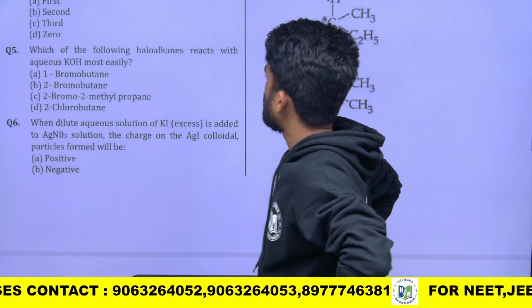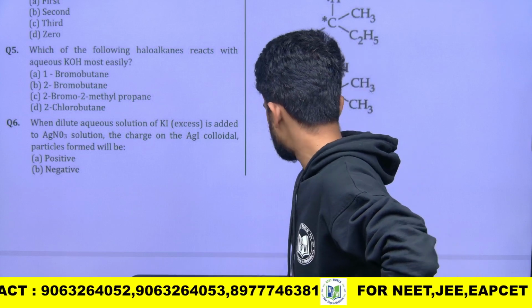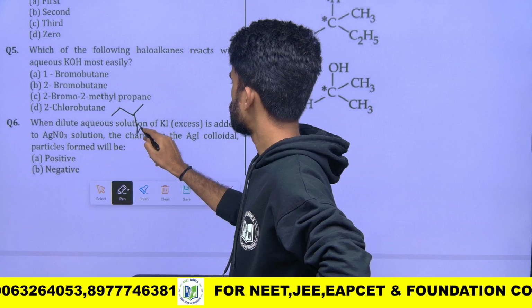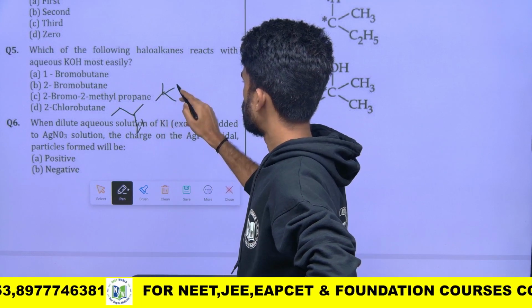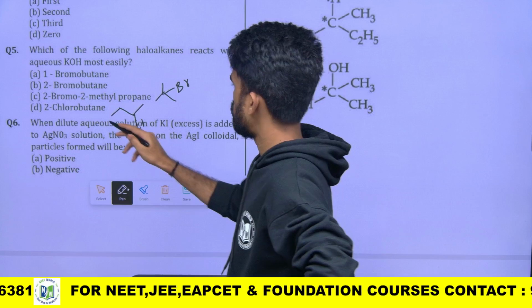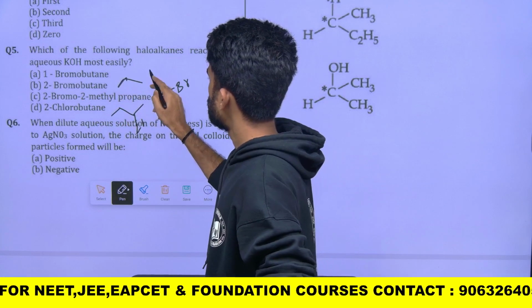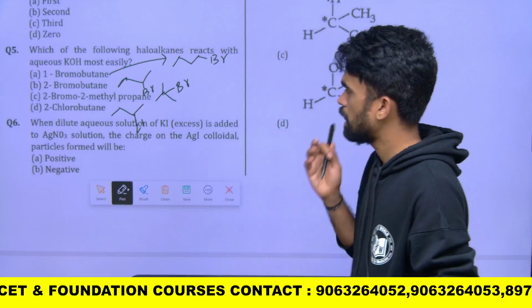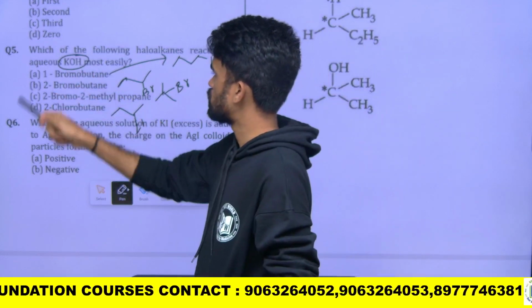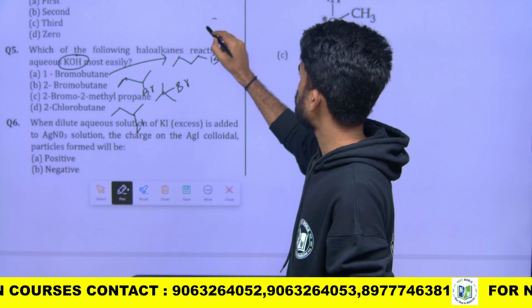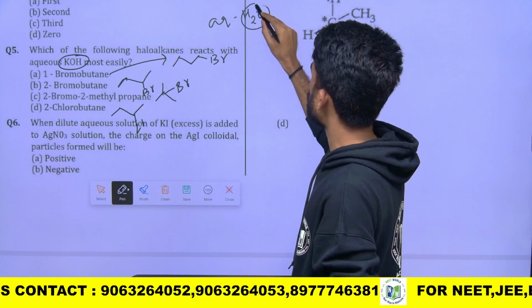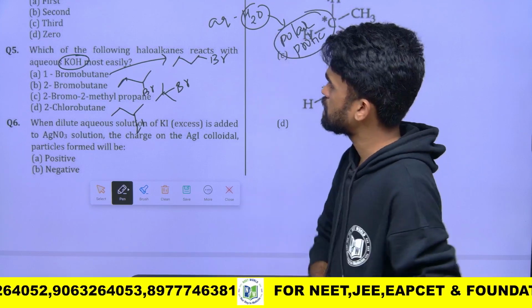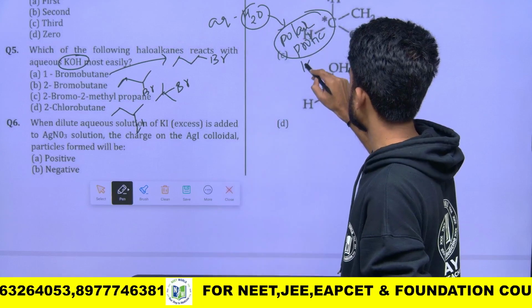Which of the following haloalkanes react with aqueous KOH most easily? So write the structures. This is 2-chlorobutane, this is 2-bromo-2-methylpropane, this is 2-bromobutane, and this is 1-bromobutane. So out of these, which is more reactive with aqueous KOH? Aqueous means water, and water is a polar protic solvent. So the reaction is taking place in a polar protic solvent with aqueous KOH.